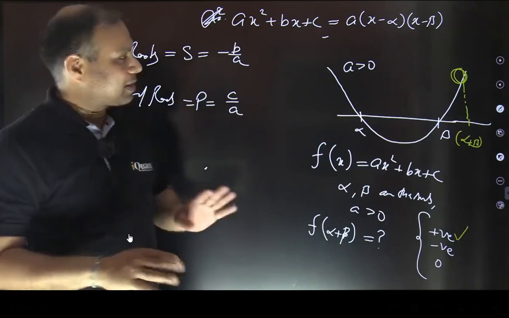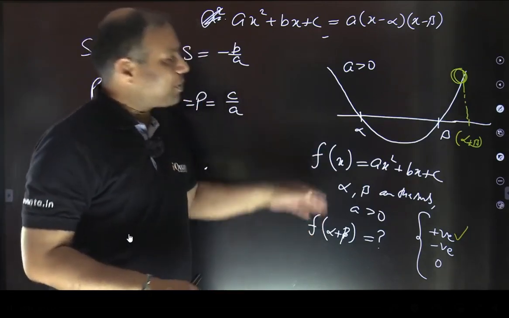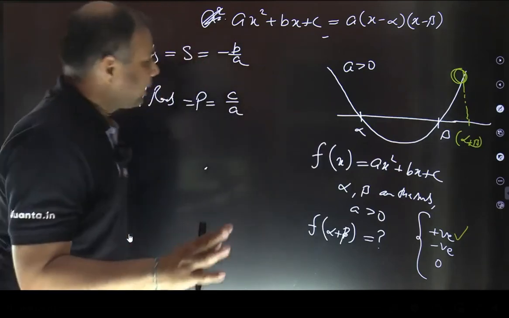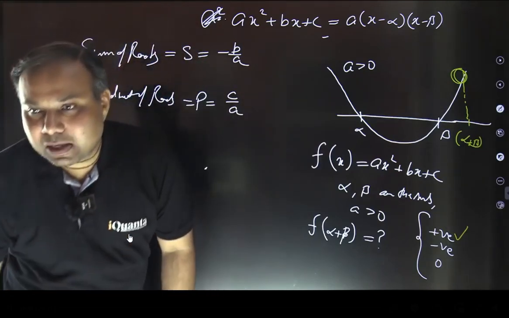You have understood the idea of what we are discussing. So the point is that just on the basis of information, we can see what the shape of the graph is, and accordingly we can answer. Now I'm asking, what about the maximum or minimum value? At what case are we going to get maximum or minimum?